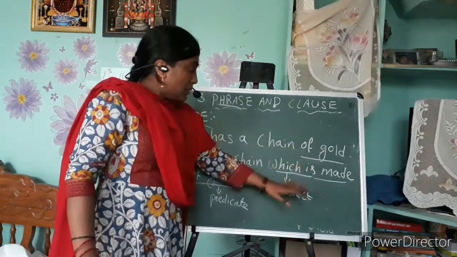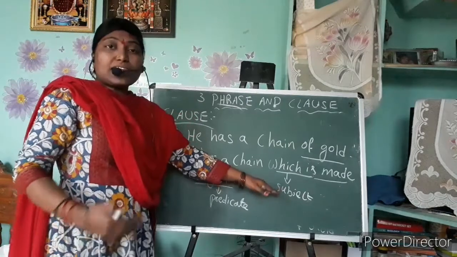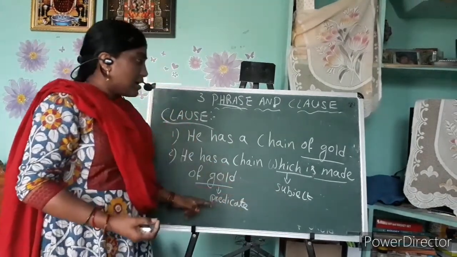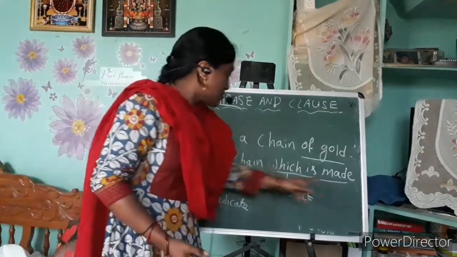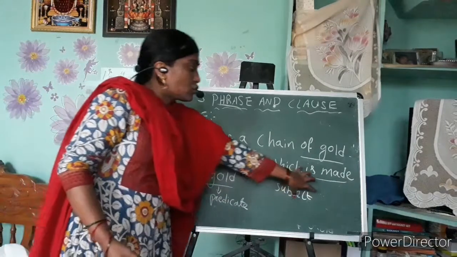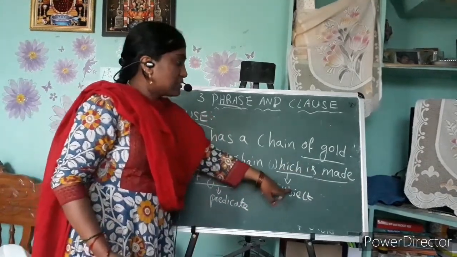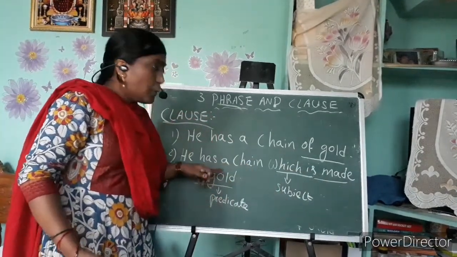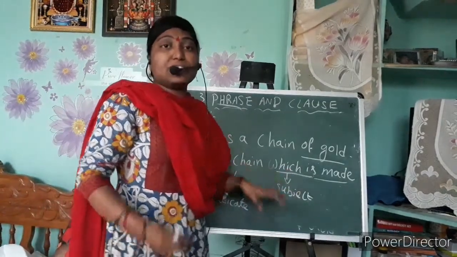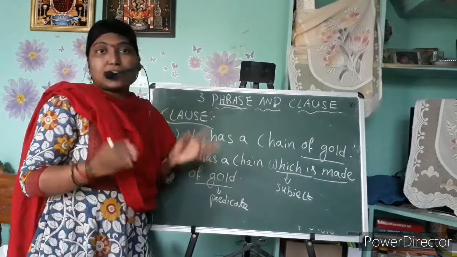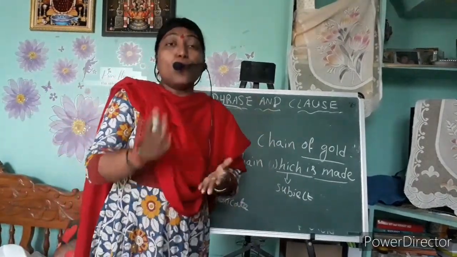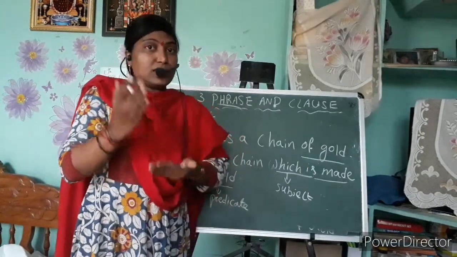But here you can see the complete sense, which contains the subject and the predicate: "which is made of gold". So it has a complete meaning. Now this is the clause. I hope you understood what a phrase and a clause are.